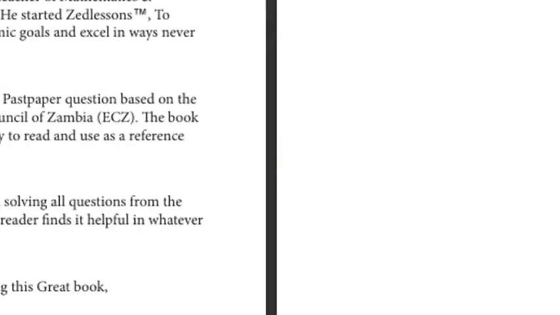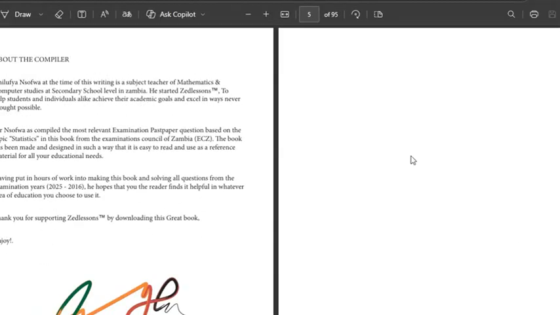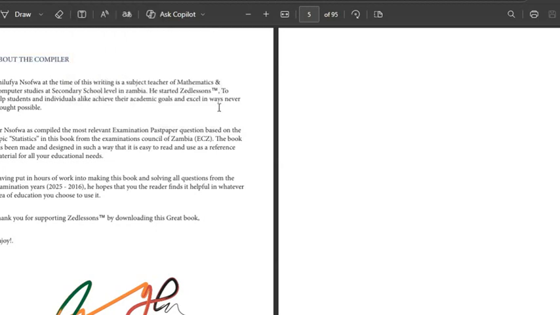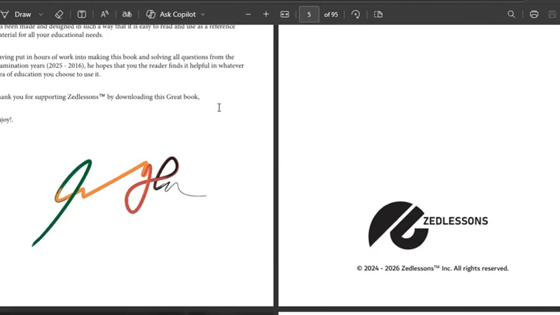Next page is all about the compiler, which happens to be myself. You'll be able to understand where this compiler comes from, this background in a nutshell. And there is my official autograph, as you can see, with colors that represent Zambia, because Zambia is my country and I'm proud to be a Zambian. So as you can see, there's a lot of stuff to talk about, but for this video, let us move straight to the table of content.